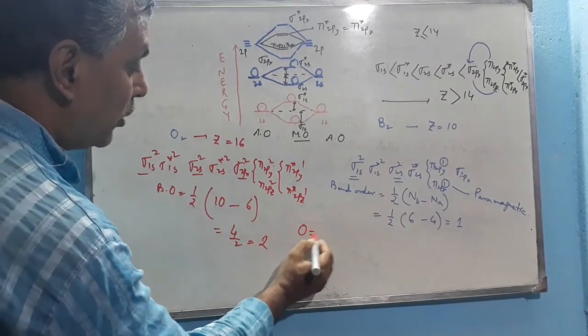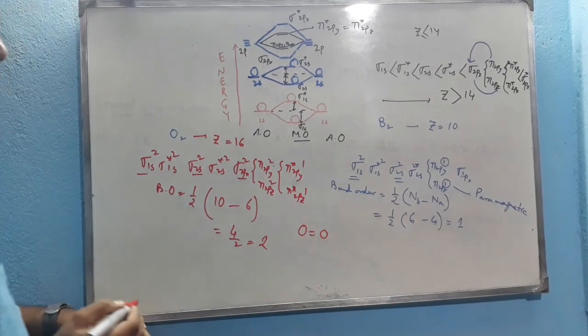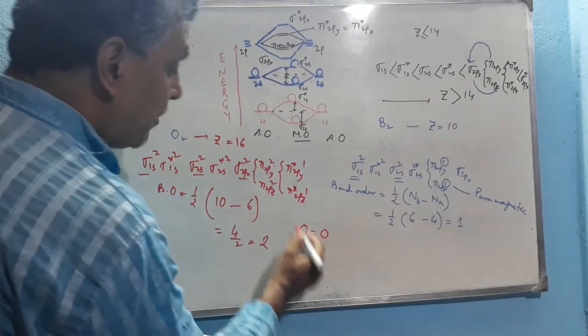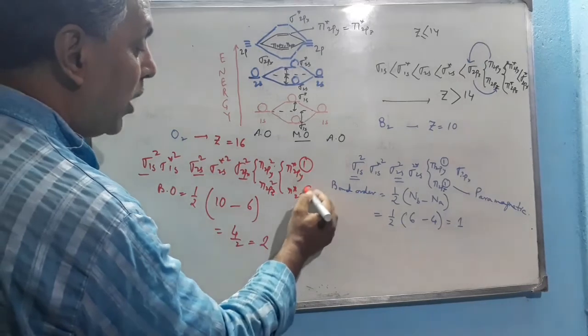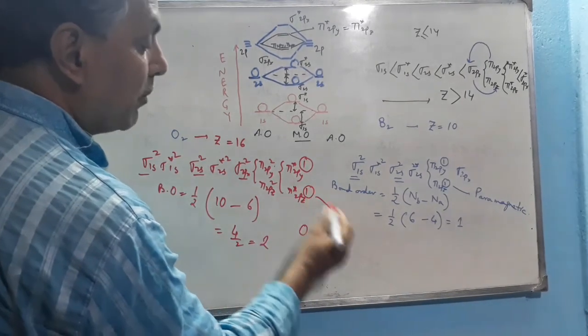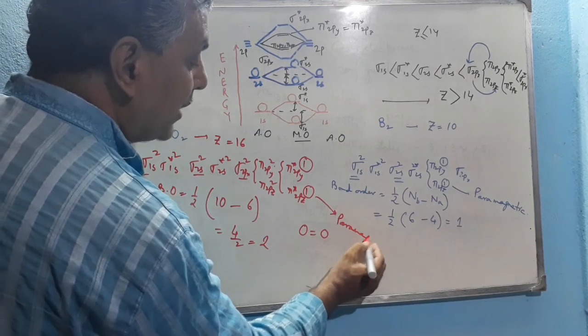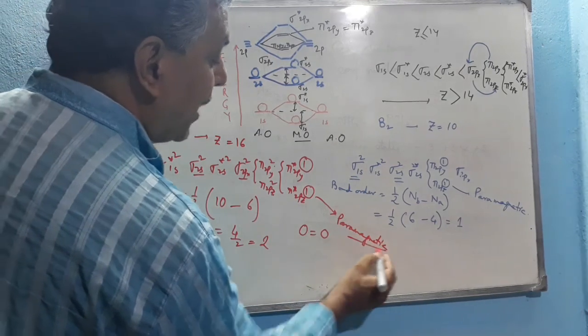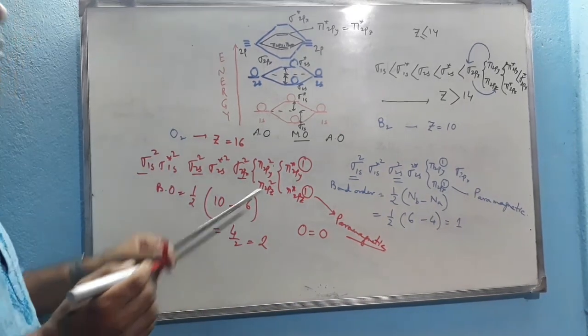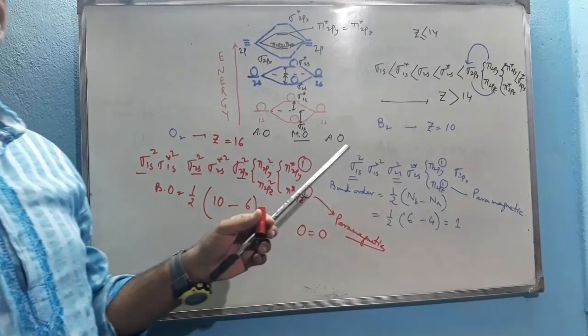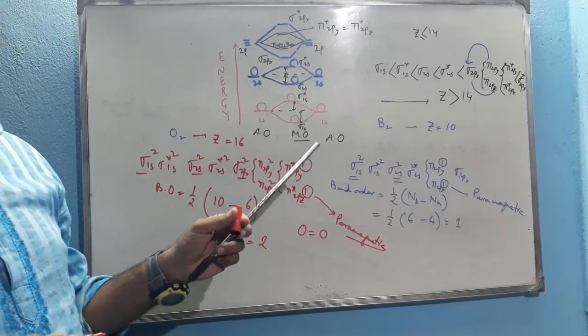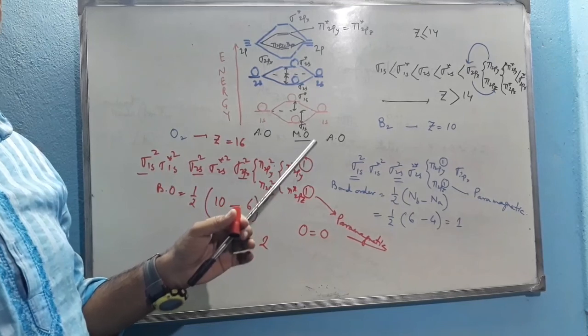So O double bond O, there is a double bond between the 2 oxygen atoms. As for the magnetic property, due to the presence of 2 unpaired electrons in its valence orbitals, it is paramagnetic in nature, weakly attracted by a magnet, which cannot be explained by valence bond theory. Now it is explained by molecular orbital theory. So this is all about the covalent bond.